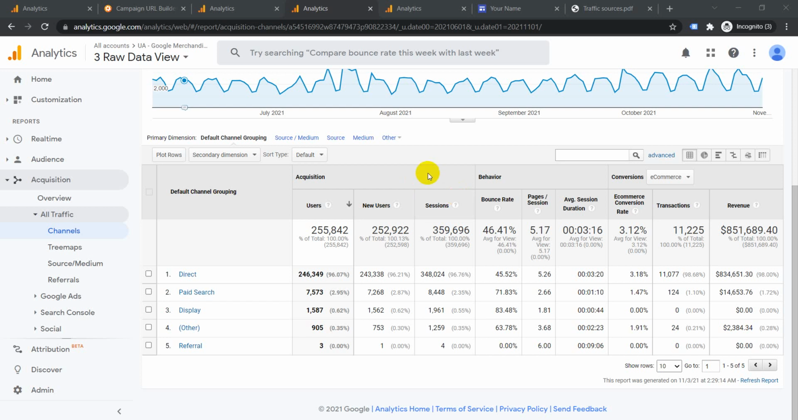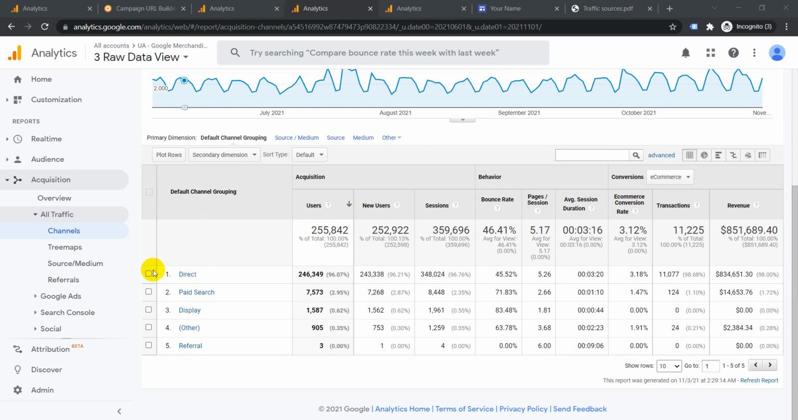Today, I'm going to talk to you about default channel grouping in Google Analytics. Currently, there are already around 9 default channel groupings which have been added in Google Analytics, and they will automatically start tracking here. So I will show you and explain each one of them.